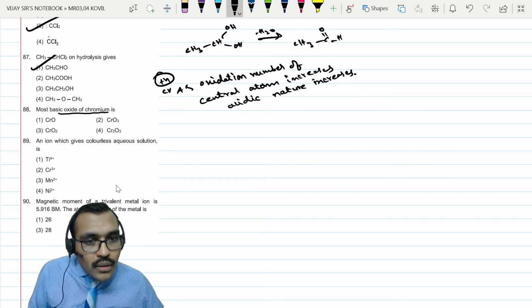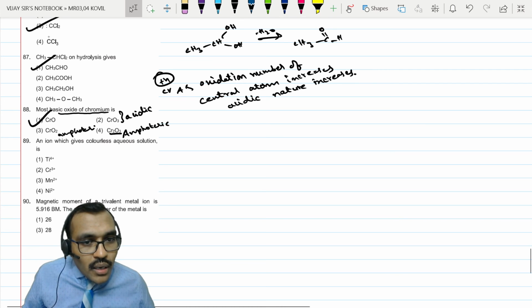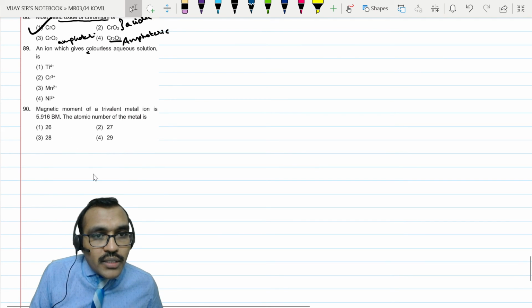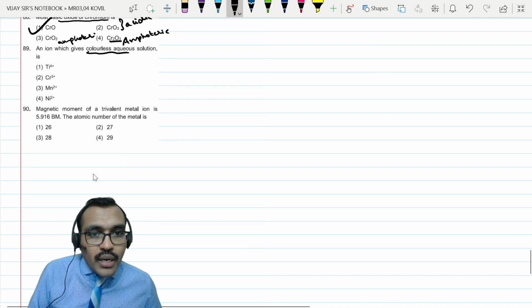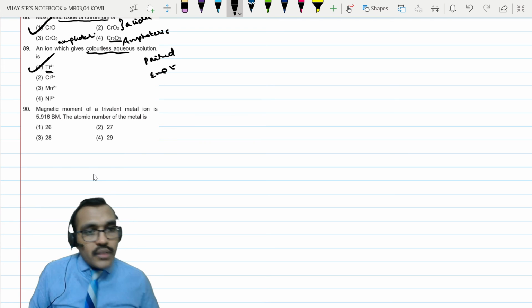Therefore, here this is acidic, this is amphoteric. Cr, this is also amphoteric. So relatively this is basic. Which is colorless? Colorless means should not possess unpaired electrons. All are paired electrons or maybe empty. So if you take titanium plus 4, scandium, titanium 22. So yes, it is colorless.